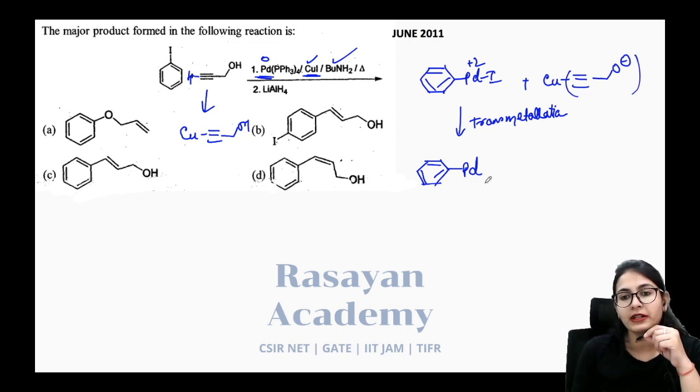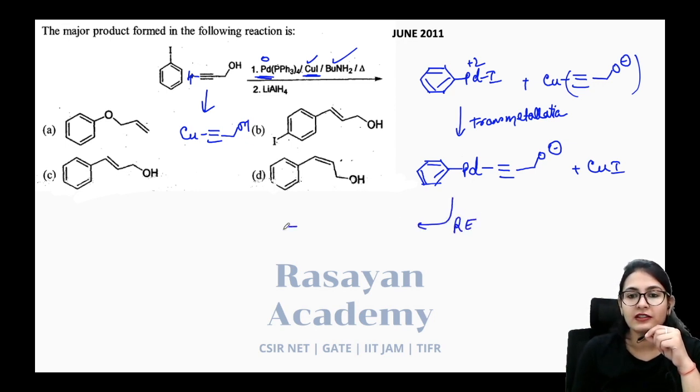This copper over here is going to leave this group with palladium, and it is going to eliminate as copper iodide like this. Now the palladium is going to do reductive elimination, and it is going to make these groups connect as it is. So the palladium has left, and this is what you have.